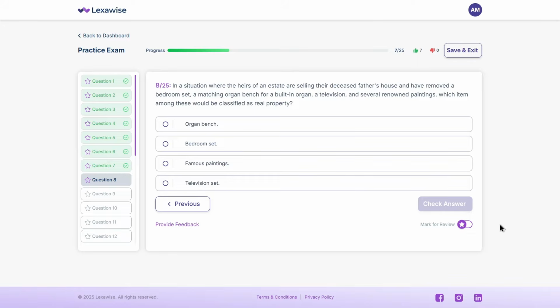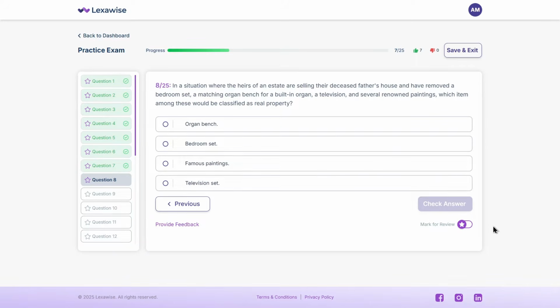In a situation where the heirs of an estate are selling their deceased father's house and have removed a bedroom set, a matching organ bench for a built-in organ, a television, and several renowned paintings, which item among these would be classified as real property? A. Organ bench. B. Bedroom set. C. Famous paintings. D. Television set. Take a moment.